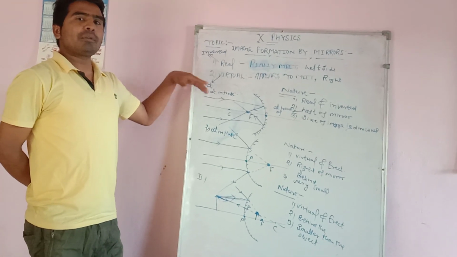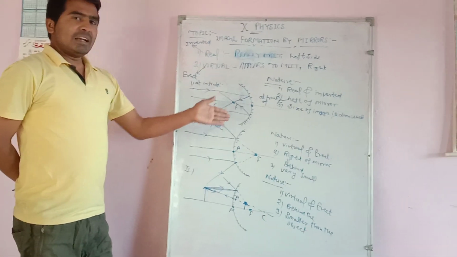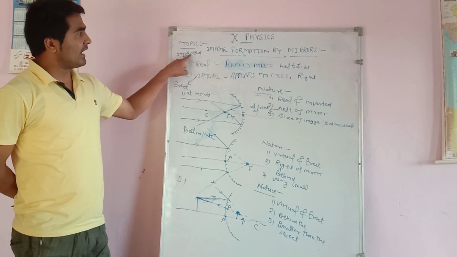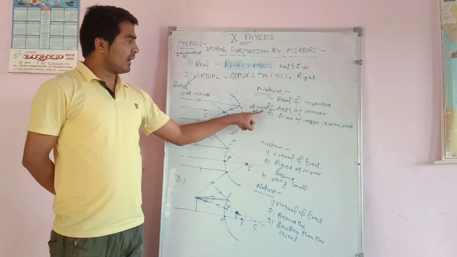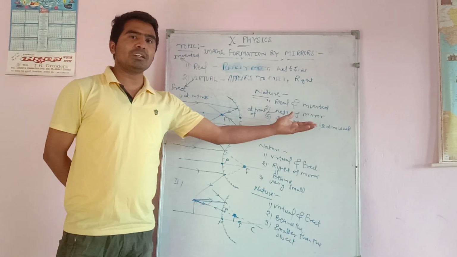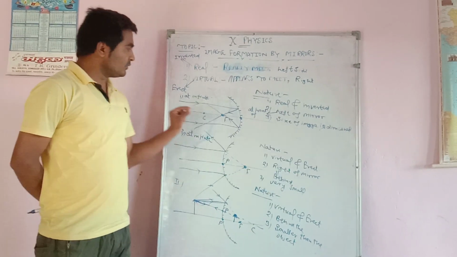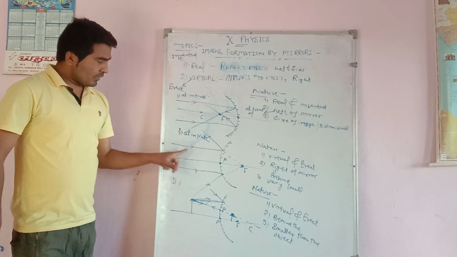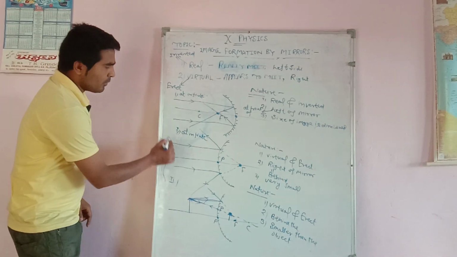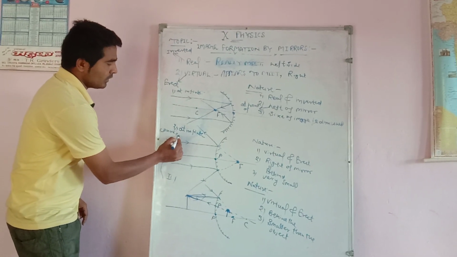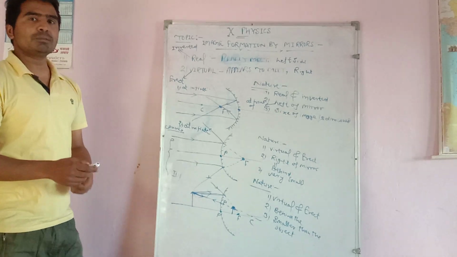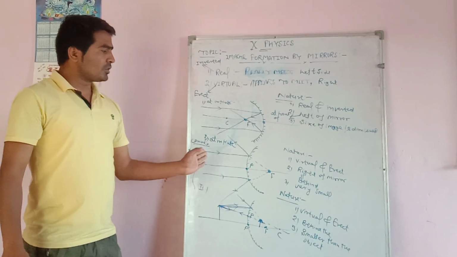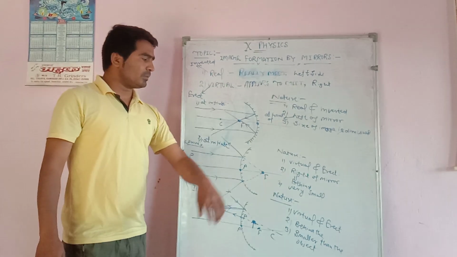If light rays after reflection meet at the left of the mirror, in that case the image is real and inverted. And at the front of the mirror, you can write that the size of the image will be determined after the meeting of light rays. These are the only two cases in case of a convex mirror. Dear students, a convex mirror always forms a virtual and erect image, and a virtual and erect image always forms at the right of the mirror.